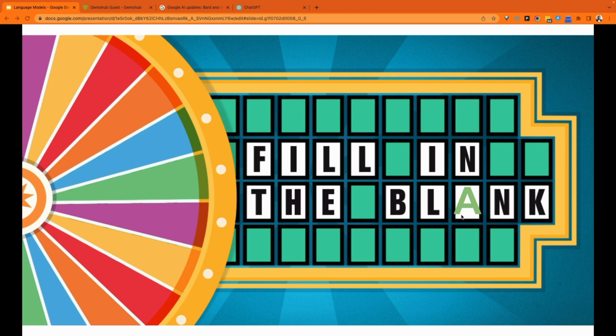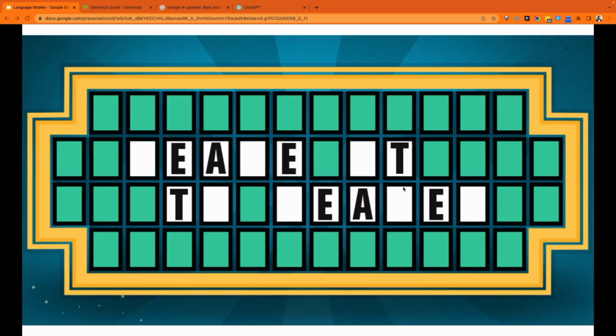And based on our knowledge and our understanding of language, we can predict what that word would be. Let's try another example here. Looking at this on the screen, can we somehow use our knowledge of language, looking at this prompt that has been given to us, to fill in the blanks of what this sentence should be?